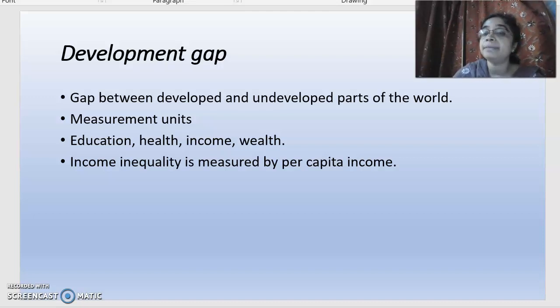Now, how can we measure the development gap? There are so many instruments through which we can measure. Among them, the most important are education, health, income, and wealth. Basically, the most popular measurement of the development gap is income inequality, and income inequality can be measured in terms of per capita income.